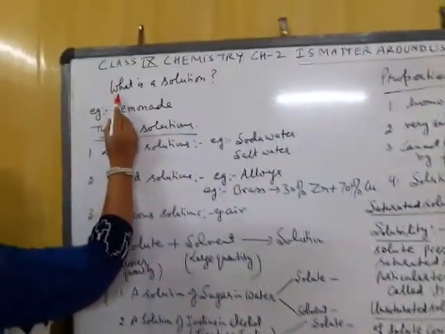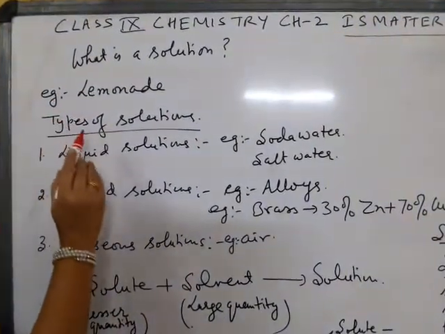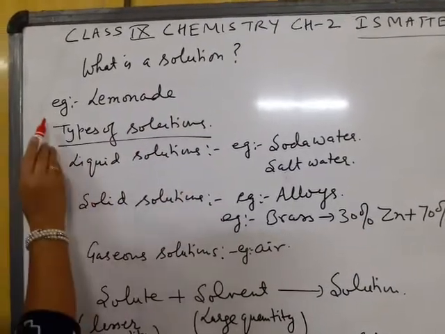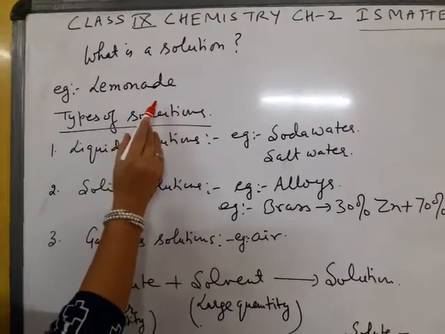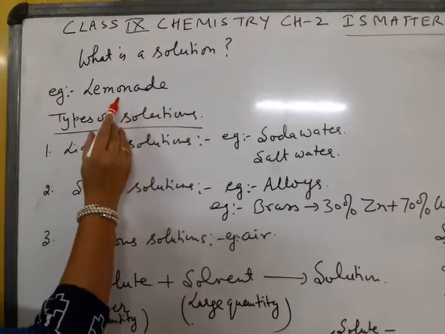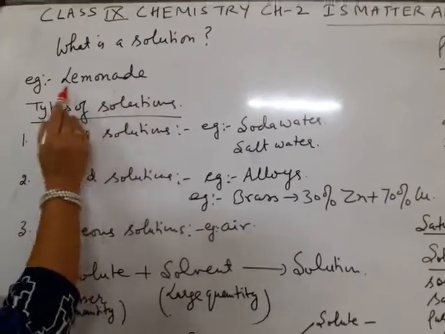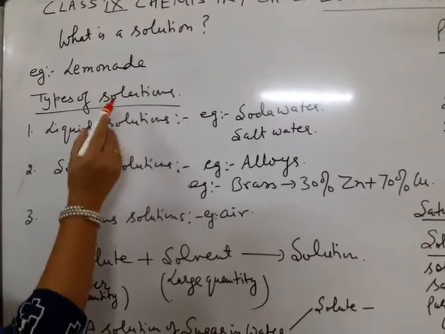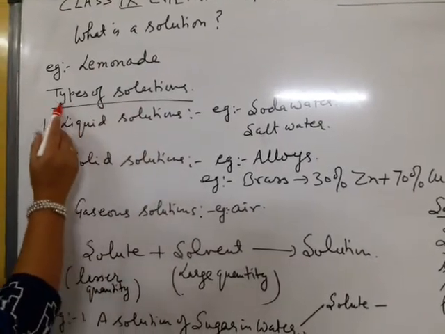Now students, we will do what is a solution. A solution is a homogeneous mixture of two or more substances. For example, lemonade. Lemonade is a solution of salt, water and some sugar, some lemon. If you taste lemonade, you will find its uniformity is the same throughout.